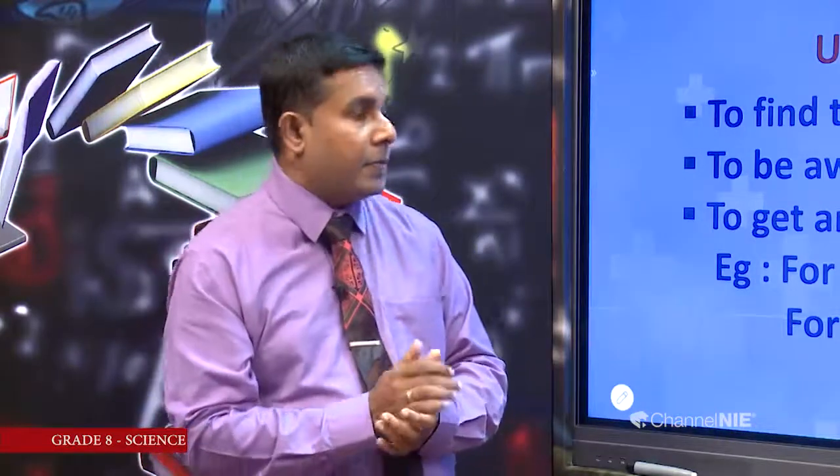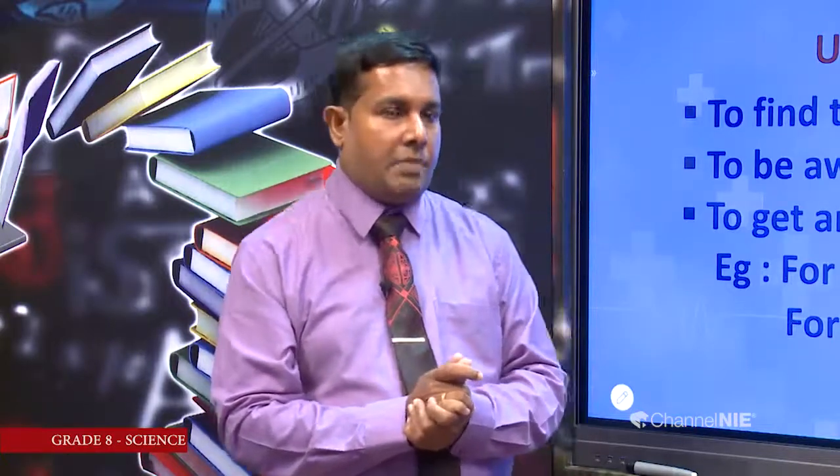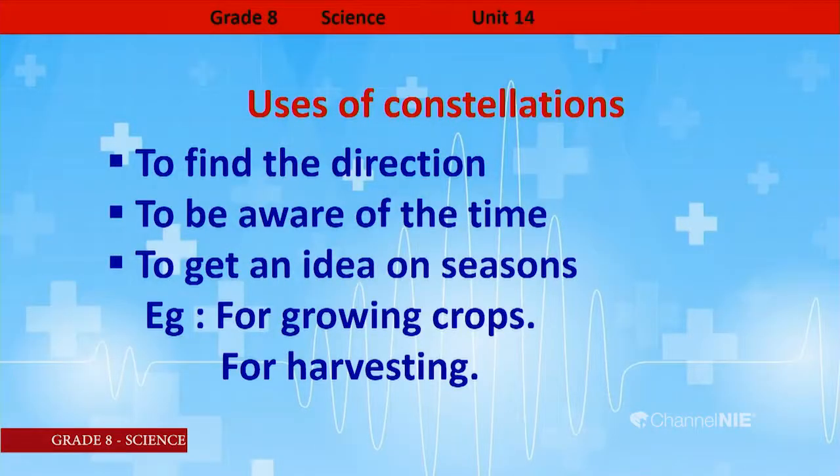Let's see. To find the direction, they use these constellations during the night time, and also to be aware of the time, to get the idea about the time, they use these constellations, and to get an idea on seasons. When harvesting and when growing crops, they use these constellations to get the idea about the necessary season.